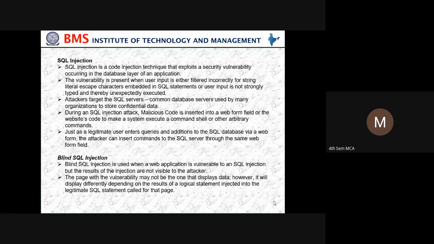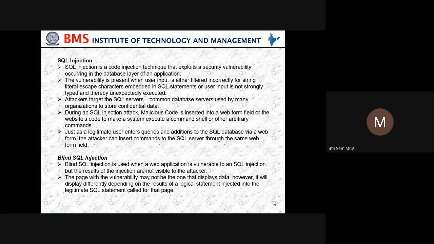Attackers target the SQL server, a common database server used by many organizations to store confidential data. During an SQL injection attack, malicious code is inserted into the web form field or the website code to make a system execute a command shell or other arbitrary commands.